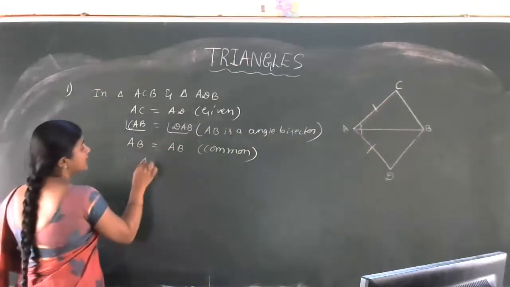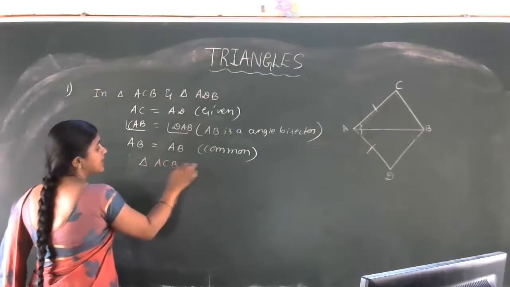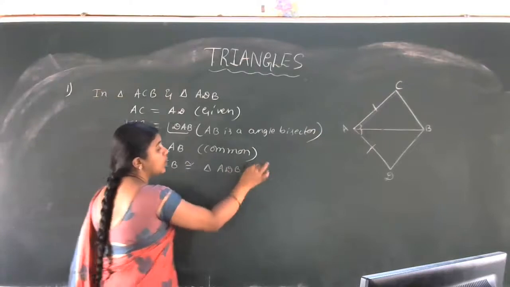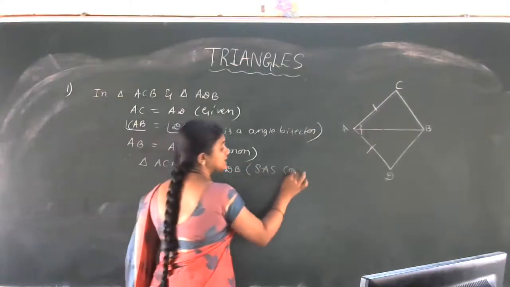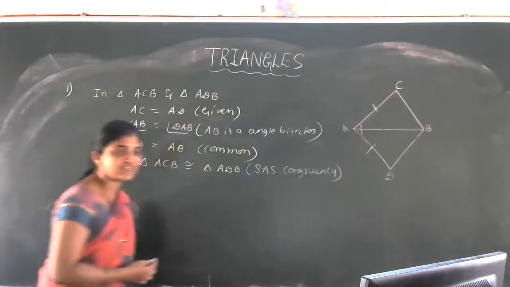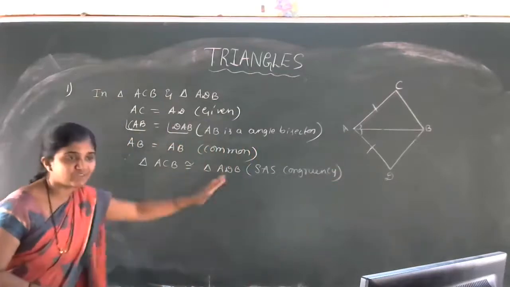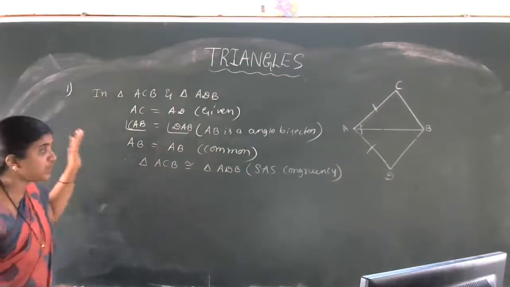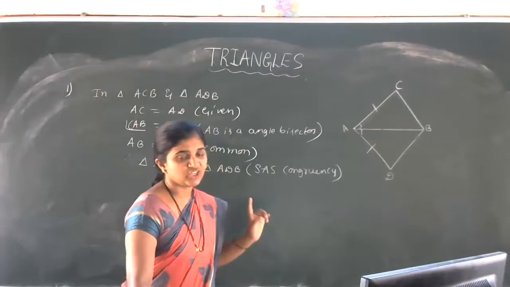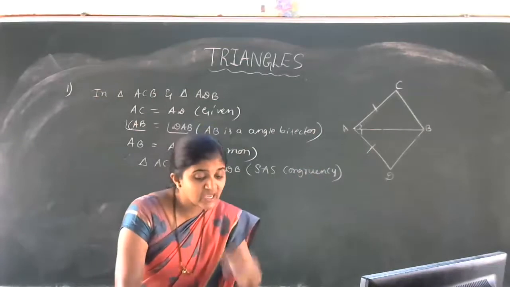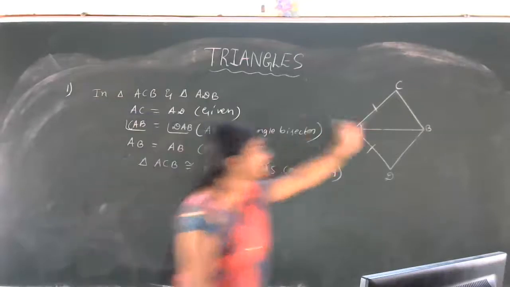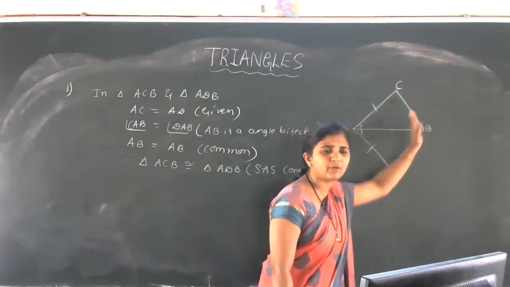Therefore, triangle ACB is congruent to triangle ADB according to SAS congruency criteria. So now the first question is over. We showed that the two triangles are congruent to each other. What is the next question? What can you say about BC and BD, students?